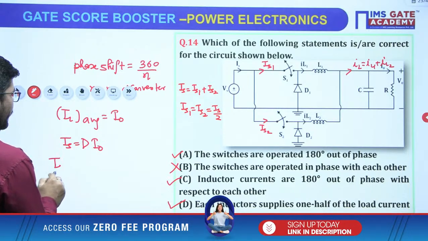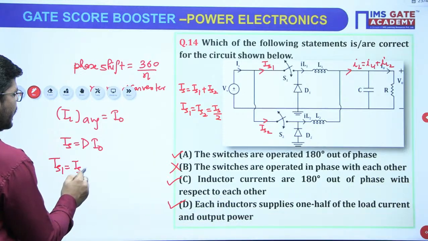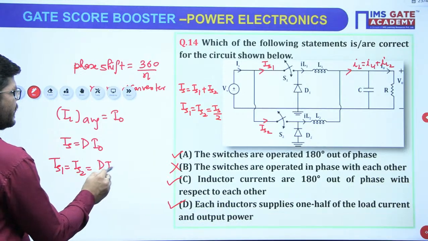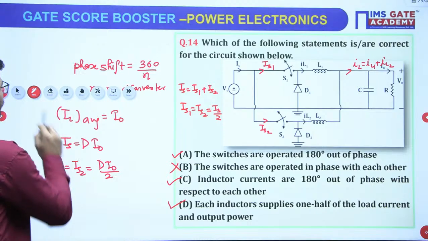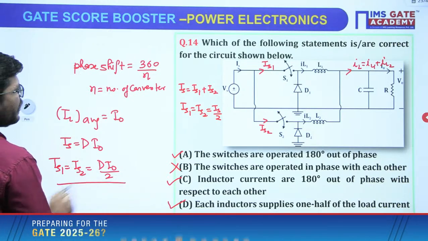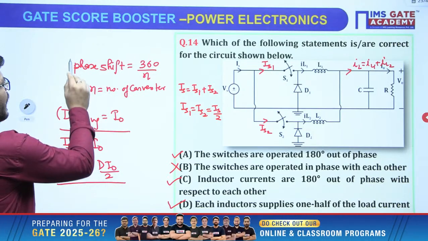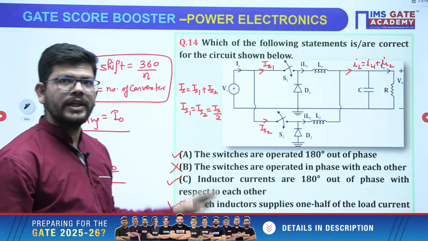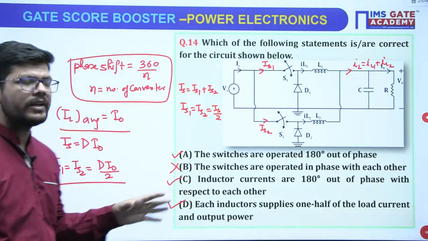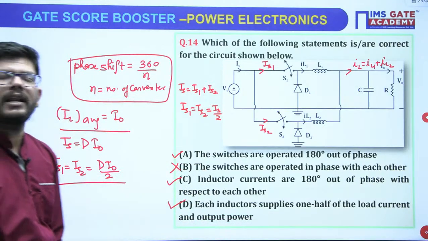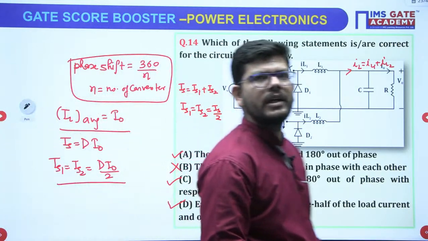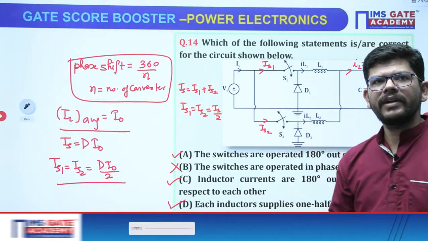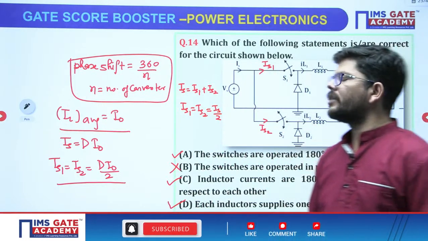And if we are asked to calculate IS1, IS2, then it will become IS by 2, or D I naught by 2. So numerically be prepared to calculate things like this, and three statements are covered. So through this one question, we have covered how the parallel converter will operate, right? It is known as an interleaved converter or parallel operation of converters.